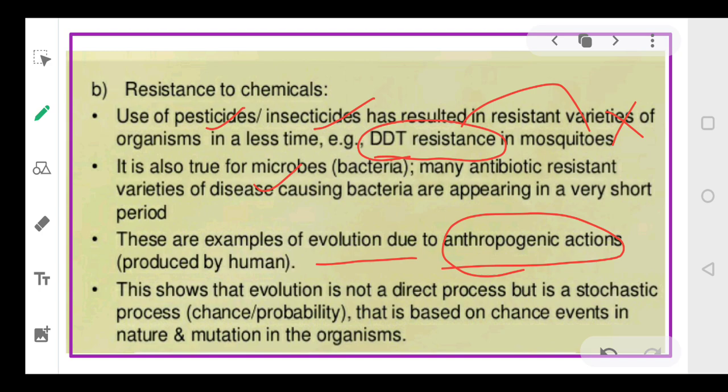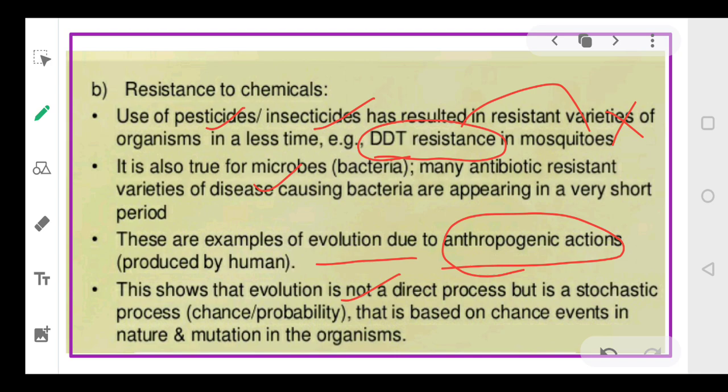So we can say evolution is not a direct process, but it is a stochastic process. Stochastic process means it is a random distribution. Okay, it is a random process that may not be predicted very accurately. So this is a process which we cannot predict, what will happen. It will depend upon the environment and it will depend upon how the organism responds to it.